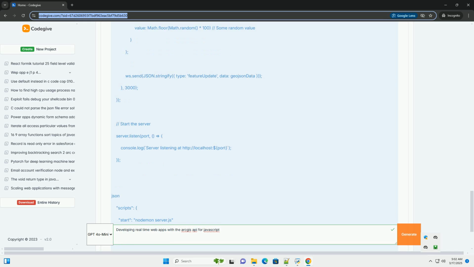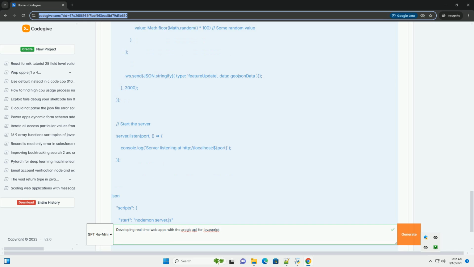Three: create server.js. Explanation. We create an Express app to serve static files later. We create a WebSocket server, wss, that listens on the same port as the Express app. The wss.on connection handler is called when a new client connects. Inside the connection handler, we can send messages to the client, ws.send, and receive messages from the client, ws.on message.